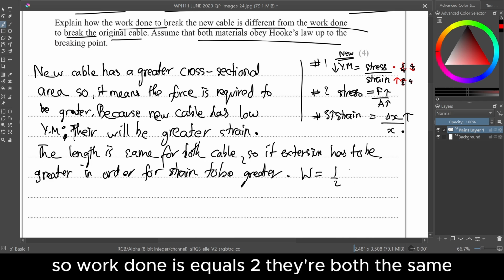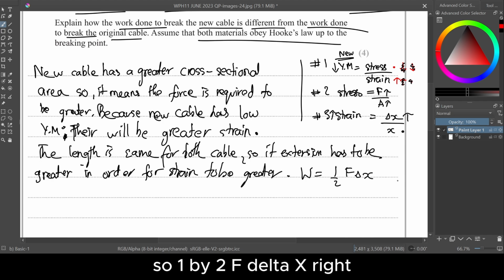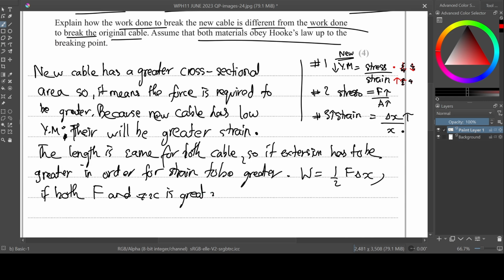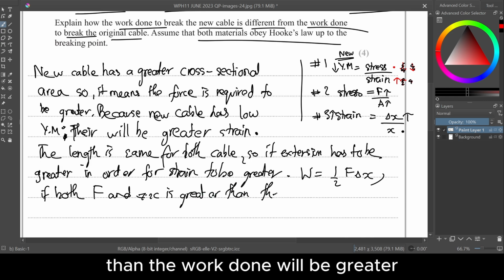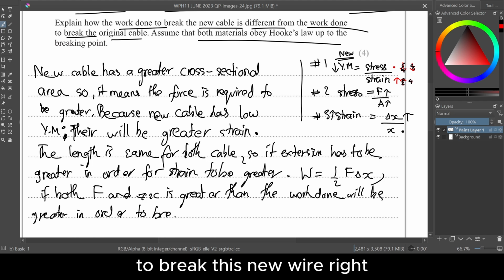They're both the same, don't worry. So work done is 1 by 2 F delta X. If both F and delta X are greater, then the work done will be greater in order to break this new wire.